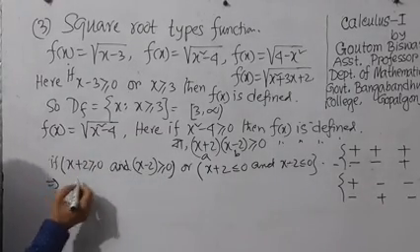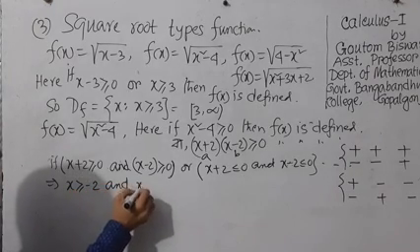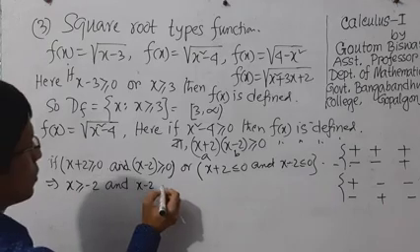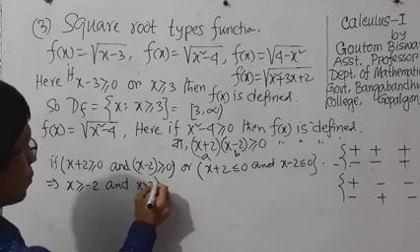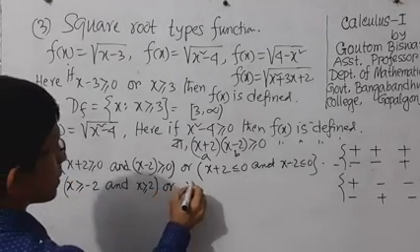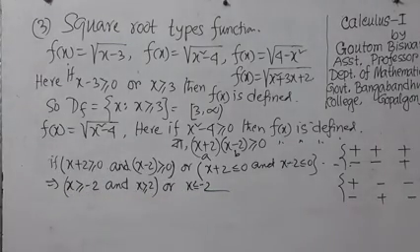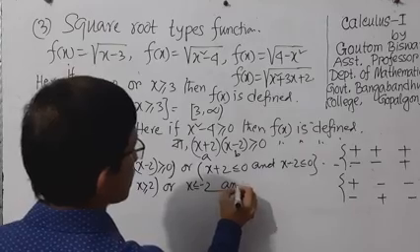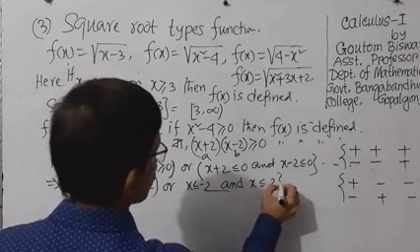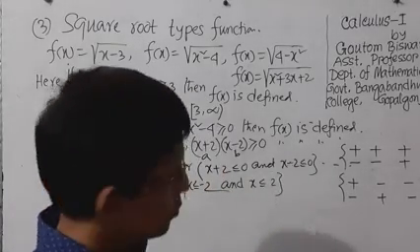That implies x is greater than or equal to minus 2 and x is greater than or equal to 2, or x is less than or equal to minus 2 and x is less than or equal to 2. Here we have to proceed in this way.